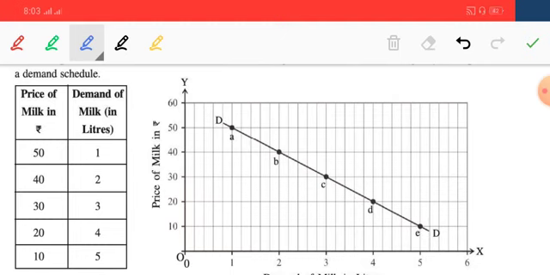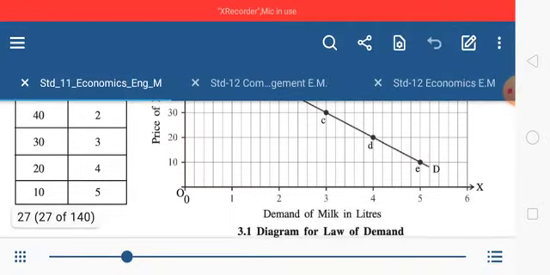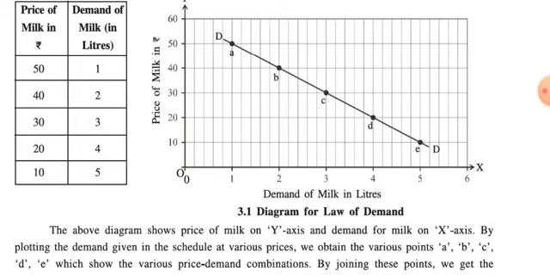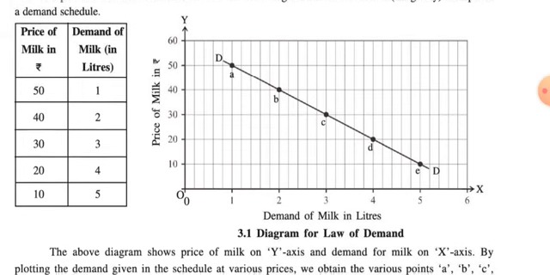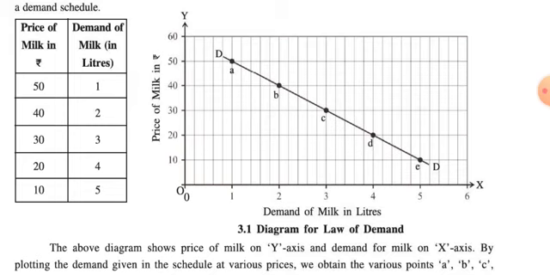I hope you got all these points very clearly. So now you understand how to draw a diagram. On the x-axis, in the case of demand and supply, always the x-axis shows the demand or supply of that particular product, while the y-axis shows the price of that product. It always starts with 0 because there are 4 quadrants in any diagram, but here we'll discuss only the positive quadrant, x and y.